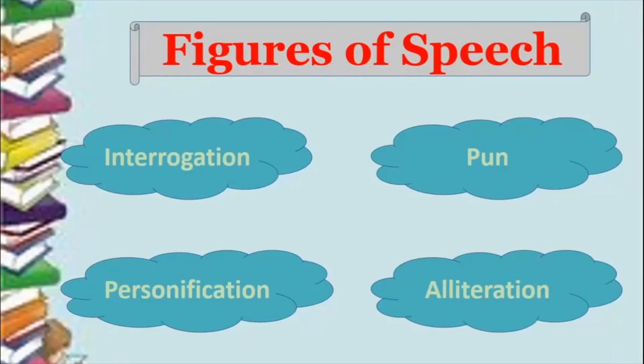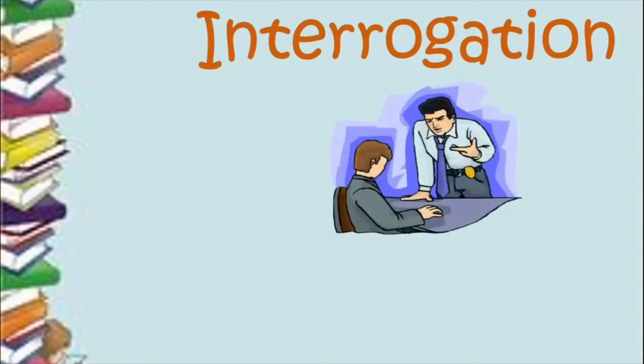So let us go to the first figure of speech that we have, that is interrogation. What is the common meaning of interrogation? When someone tells you the word interrogation, immediately certain pictures are formed in your mind. That is asking questions. See how a person is being interrogated, means he's being asked some questions in order to derive information from him.